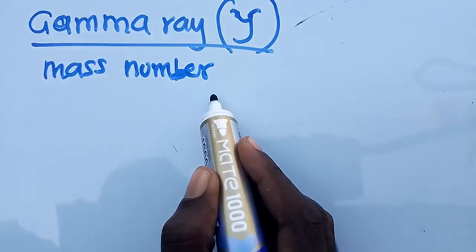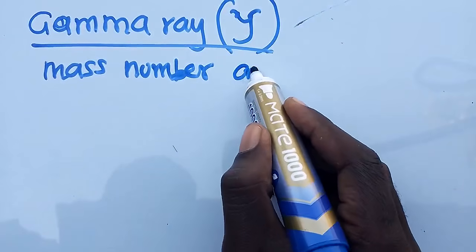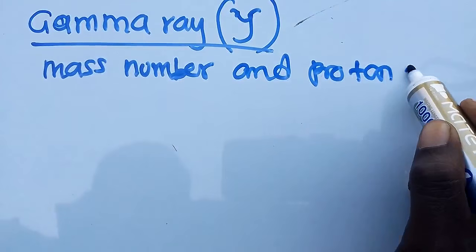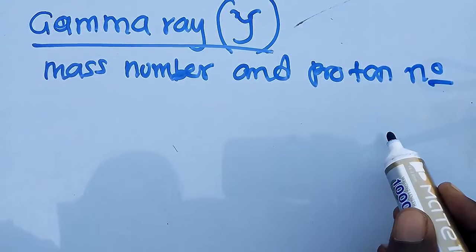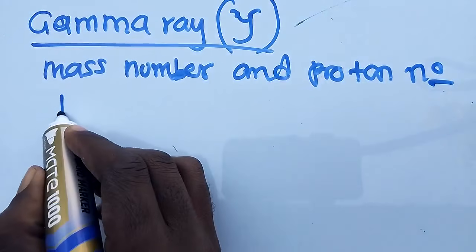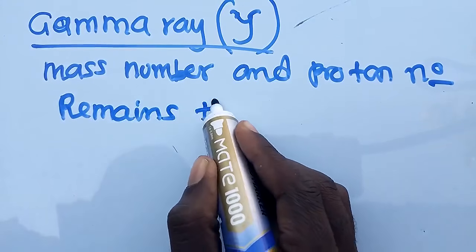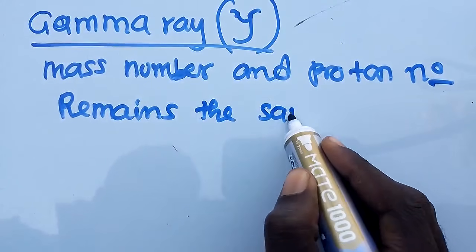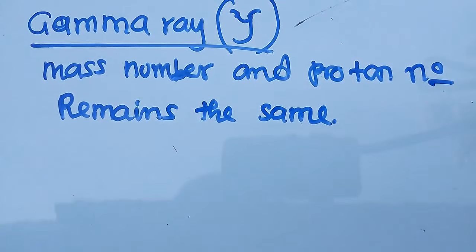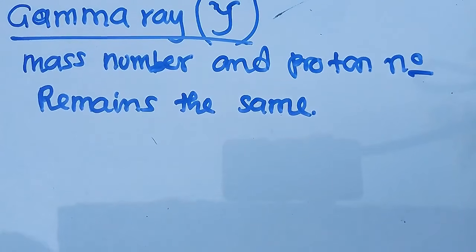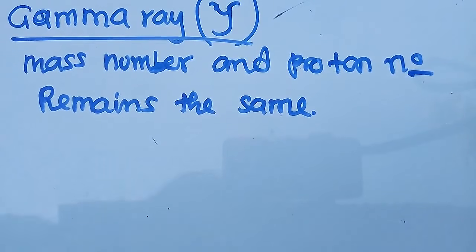So what happens whenever an element undergoes gamma decay? What happens to the mass number and proton number? The mass number and proton number remain the same. Everything remains the same. Nothing will change.